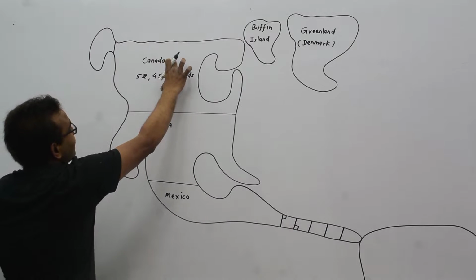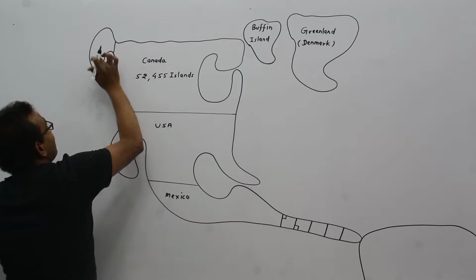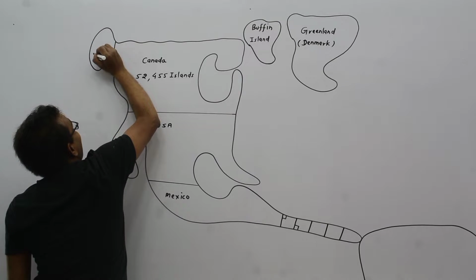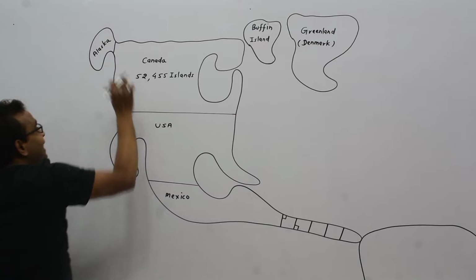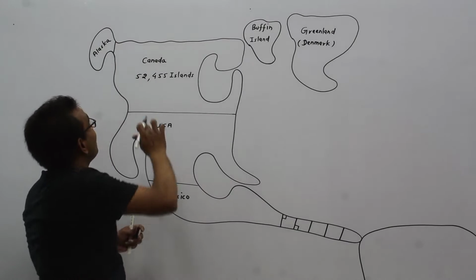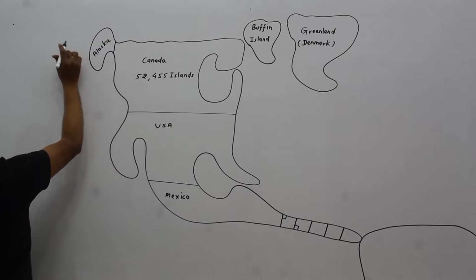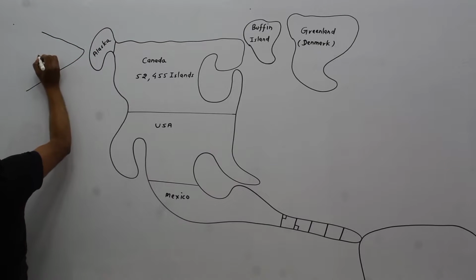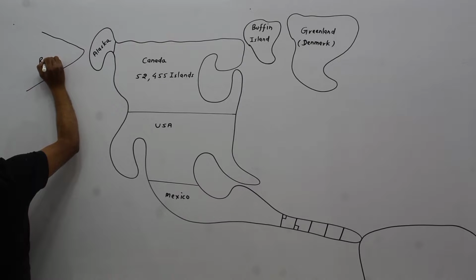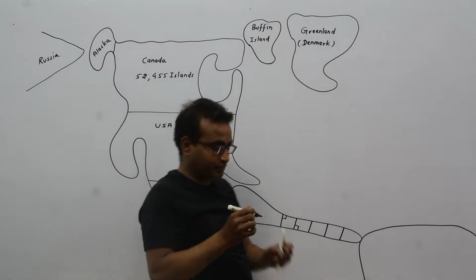This is Canada. This is USA. This portion is known as Alaska, and Alaska is a part of USA. Alaska is very near to Russia. This is Russia. It means Alaska is very nearest to Russia.